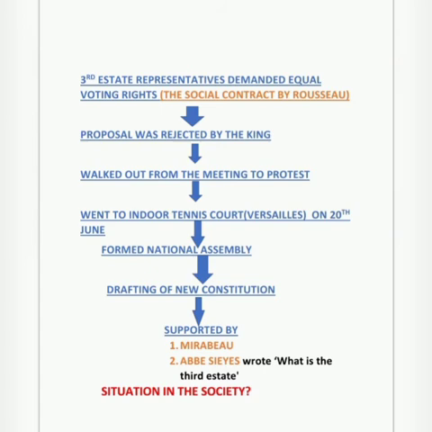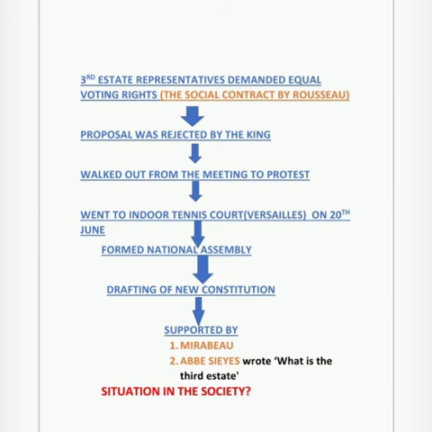This idea of drafting a new constitution was also fully supported by two persons, Mirabeau and Obesius. Mirabeau and Obesius actually did not belong to the third state, but they belonged to noble families. But they were totally supporting the idea of the people of the third state.